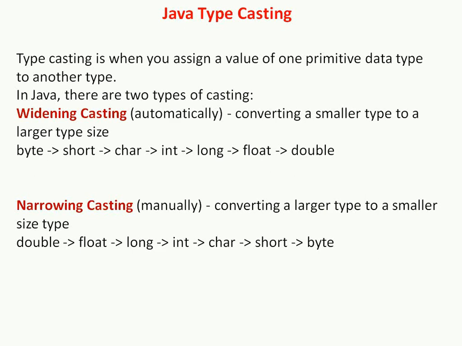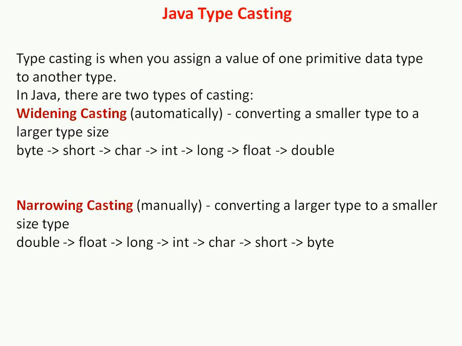Widening casting is converting a smaller type to a larger data type. The range starts from byte, the smallest data type, then short, then character.